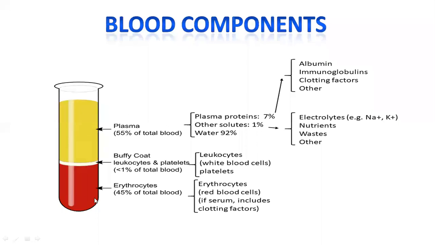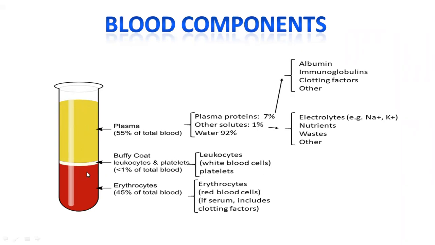Mainly all these components of the blood, that is erythrocytes, leukocytes and platelets, are floating in the fluid portion of the blood. That fluid portion is called plasma. So how much blood is present in human beings? A normal healthy adult human being has about 5 liters of blood. Please note down.